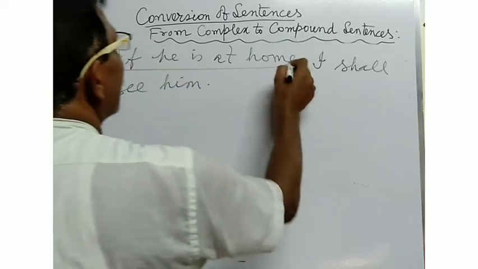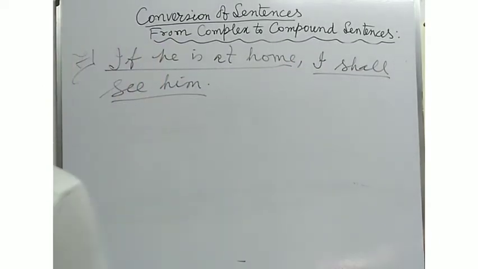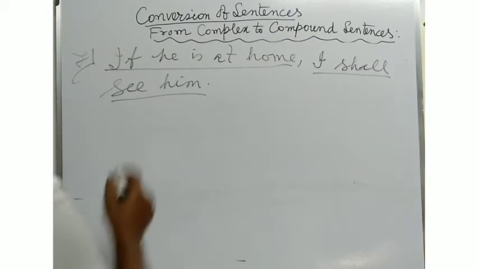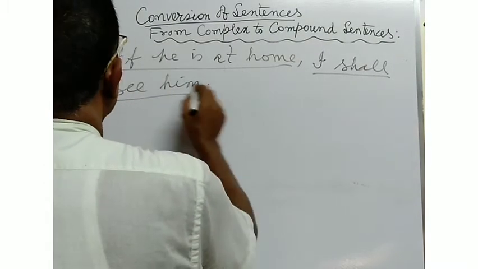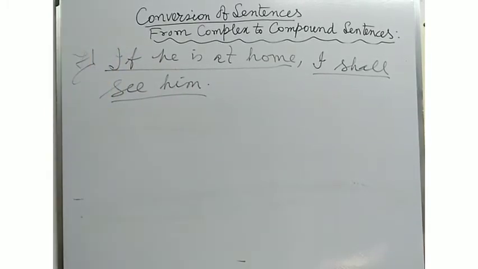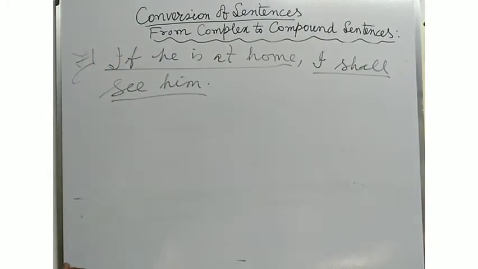If he is at home, I shall see him. Here this is a complex sentence indicating the condition in the adverb clause. I shall see him, this is the main clause or principal clause.